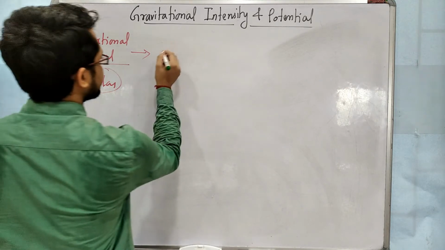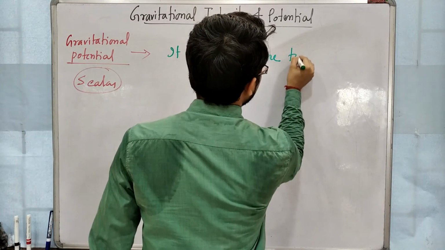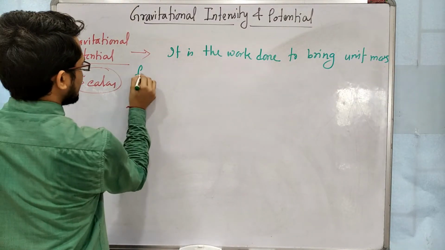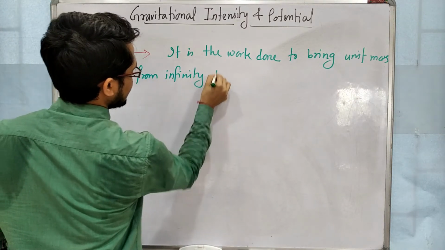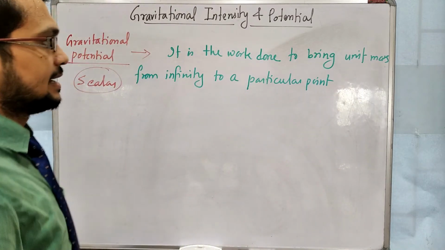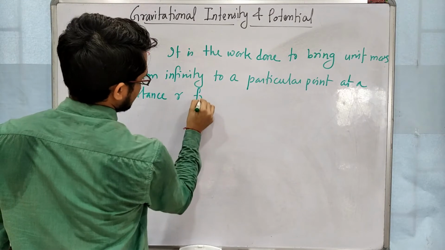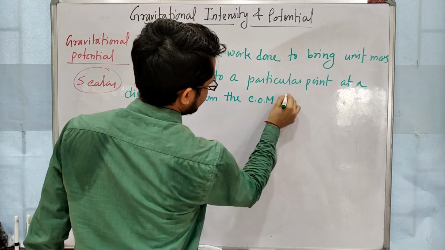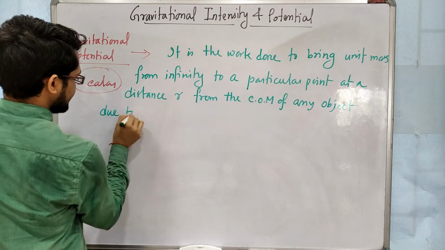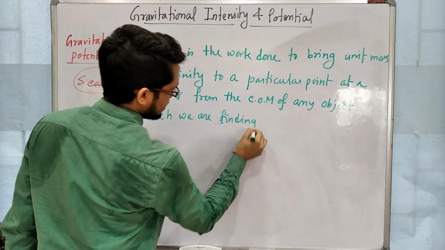So gravitational potential means it is the work done to bring unit mass from infinity to a particular point at a distance r from the center of mass of any object, due to which we are finding potential.